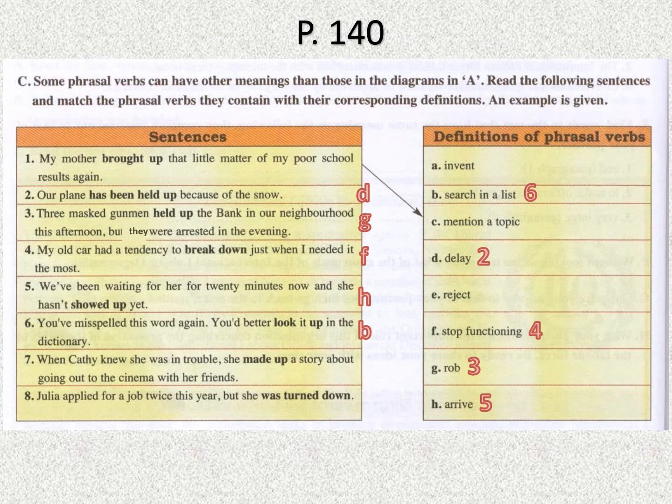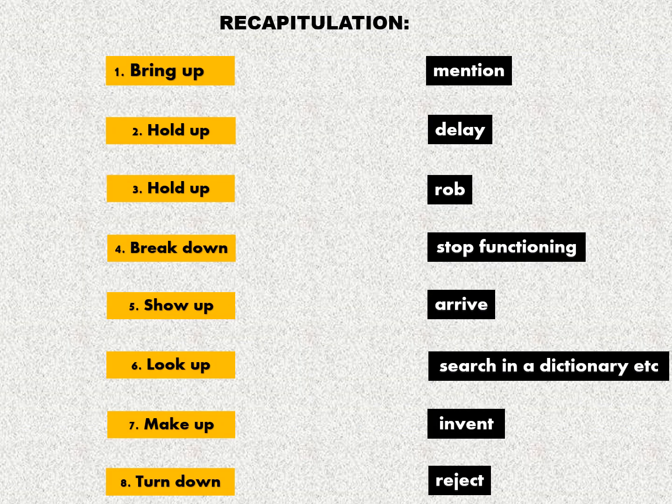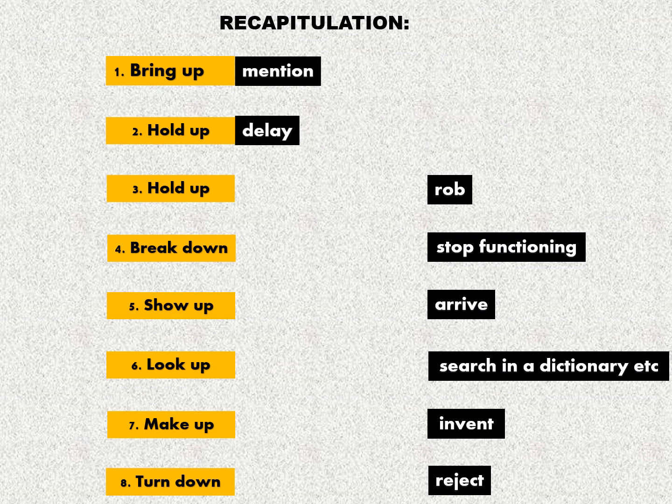Number seven, when Kathy knew she was in trouble, she made up a story about going to the cinema with her friends. Make up a story is to, of course, invent it or create it. Number eight, Julia applied for a job twice this year, but she was turned down. To turn down somebody or something is to reject them. Okay? Let's recapitulate. So, to bring up meaning to mention, and to hold up is to delay something.